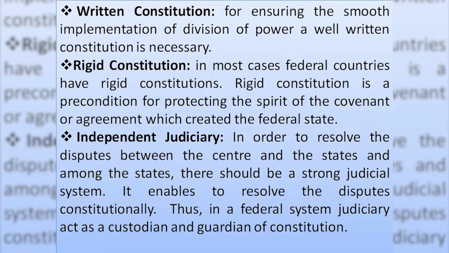Thirdly, a federal form of government always needs a written constitution for ensuring the smooth implementation of division of power, without any kind of ambiguities, confusion or confrontation between center and states.